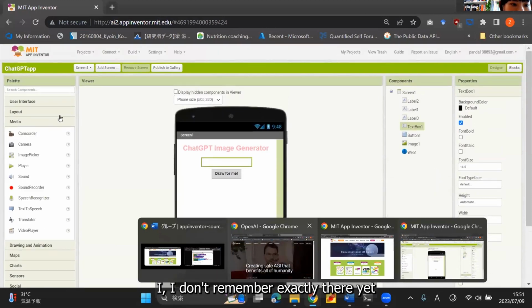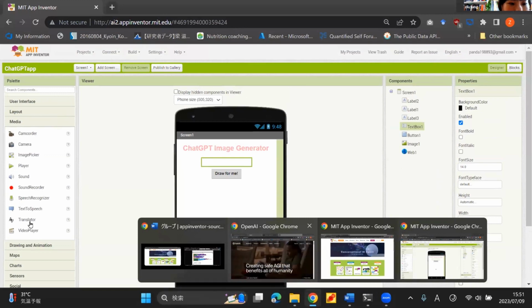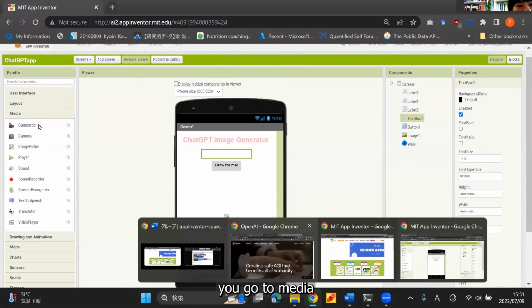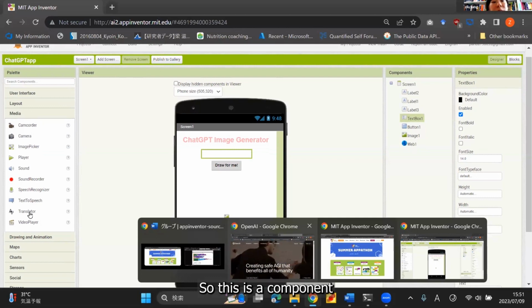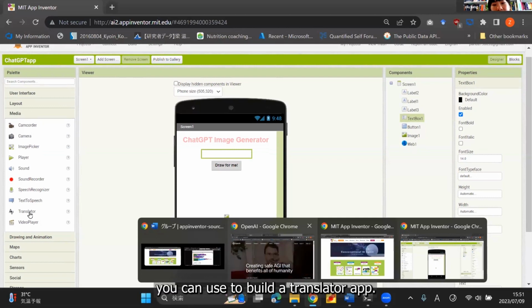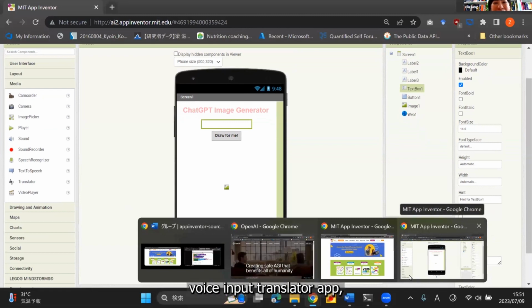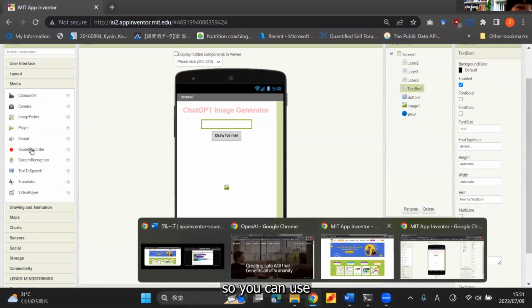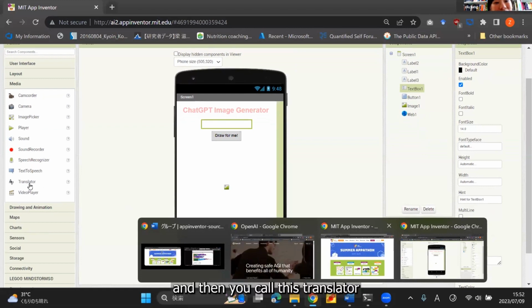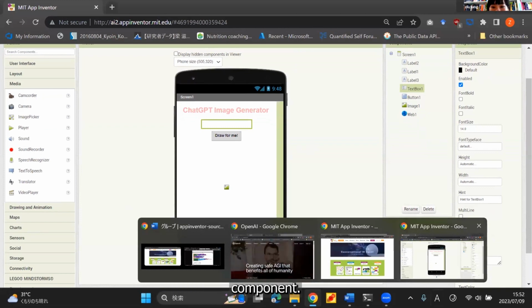I don't remember exactly where. Yeah, here. In the palette, you go to Media, and then you can find this translator component. This is a component you can use to build a translator app. In our case, we built a voice input translator app. So you can use a voice-to-text converter, and then you call this translator component.